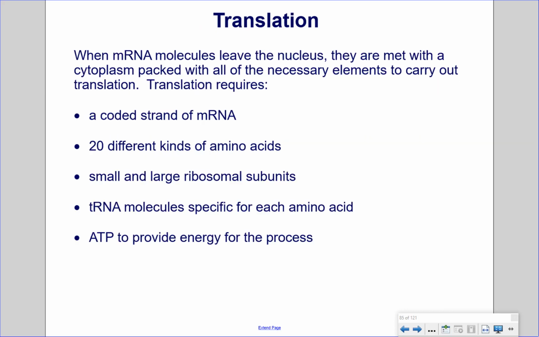Translation. When mRNA molecules leave the nucleus, they are met with a cytoplasm packed with all the necessary elements to carry out translation. Translation requires a coded strand of mRNA, 20 different kinds of amino acids, small and large ribosomal subunits, tRNA molecules specific for each amino acid, and ATP to provide energy for the process.